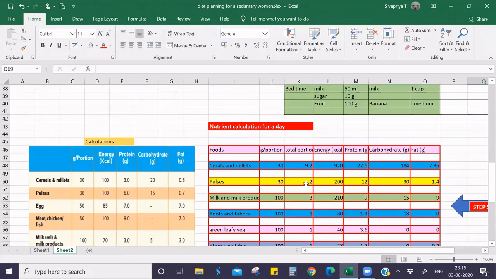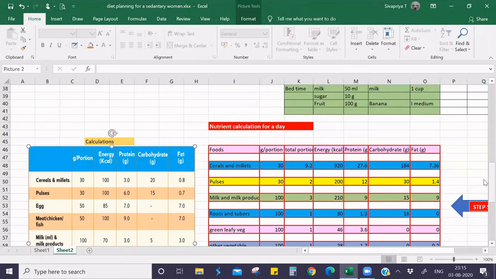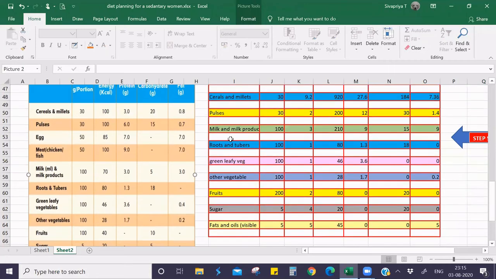Next one is pulse. We provided 2 portions of pulses. One portion of pulse provides 100 calories, so here it is 200. Then protein, it provides 6 grams of protein, so it is 12. One portion provides 15 grams of carbohydrate, so I have given here 30, and 0.7 fat, so it is 1.4. Similarly, we have to calculate for milk and milk product, fruits and tubers, green leafy vegetables, other vegetables, fruit, sugar, fats and oil.